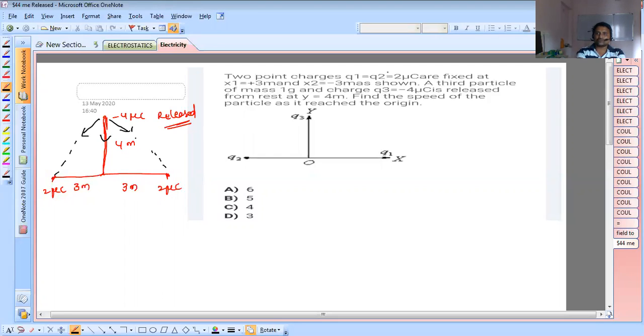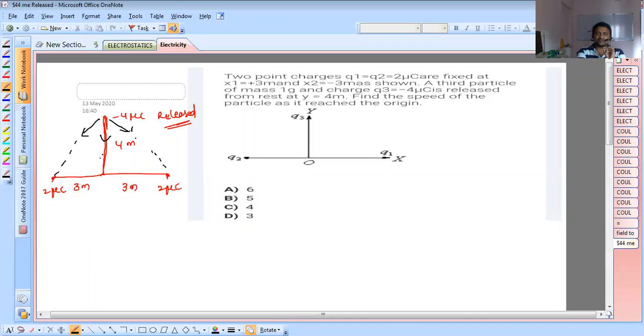The question is, what is the speed of the particle as it reaches the origin? Think of a logical point. At this point, the charge is released from rest. While coming, the charge is accelerated under the influence of the force, so its speed increases. We can take the easy way by using the concept of the work energy theorem.